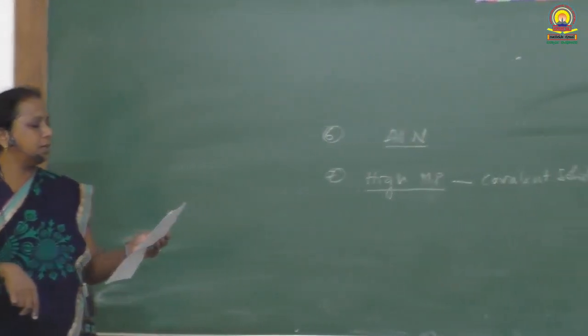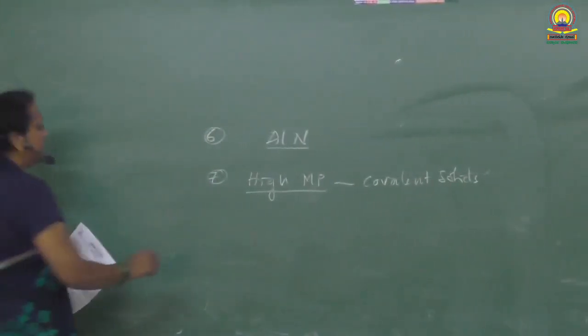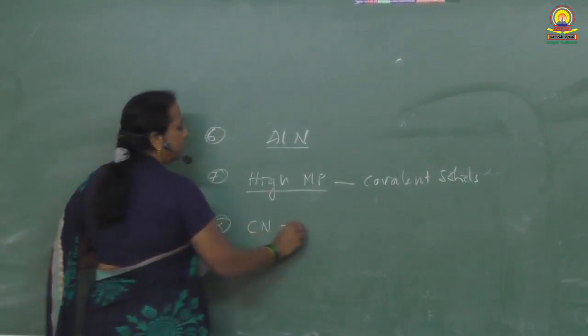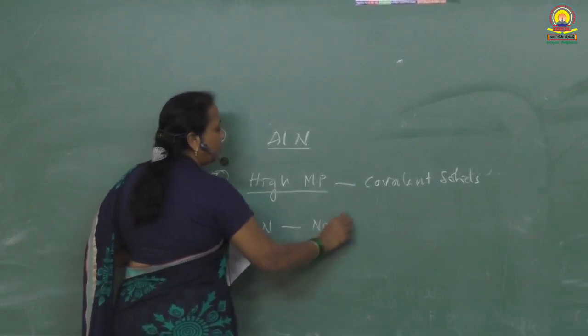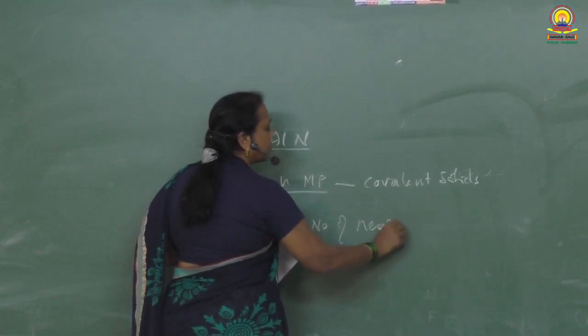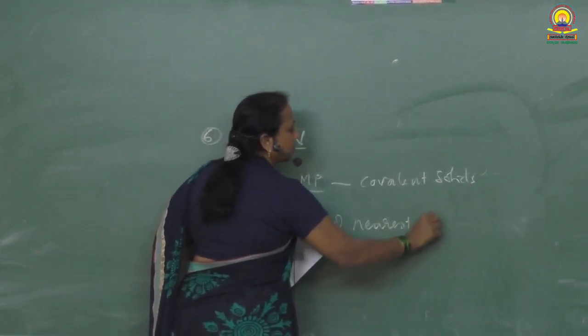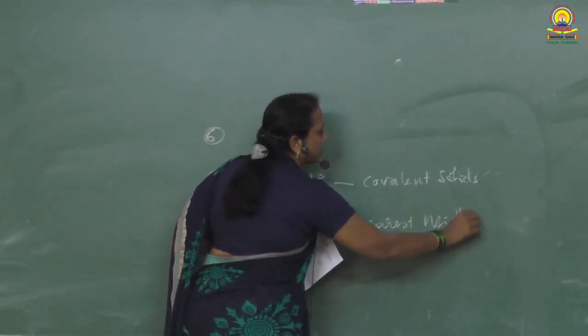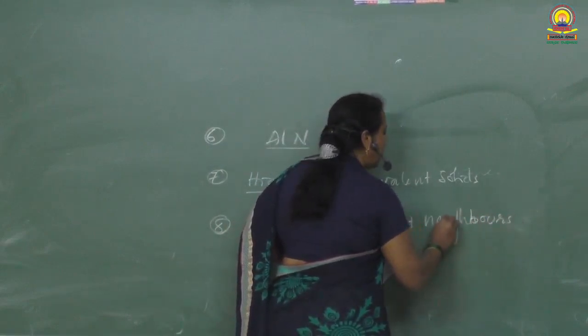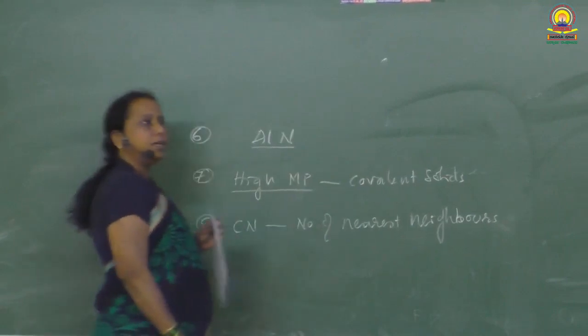Question number 8. Define coordination number. Coordination number is nothing but the number of nearest neighbors.